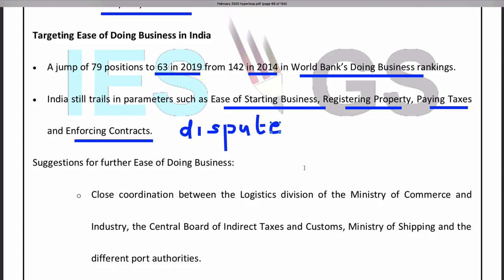And for further improving the ease of doing business, we have to improve the logistics. What is logistics? Logistics is movement of goods from one place to another. So as of now in India, the logistic cost is very high. There are many factors behind it. There are factors like capacity of the ports, efficiency of the port operation, and infrastructure, mainly infrastructure, road connectivity, rail connectivity, etc. It is a very big hindrance in India.